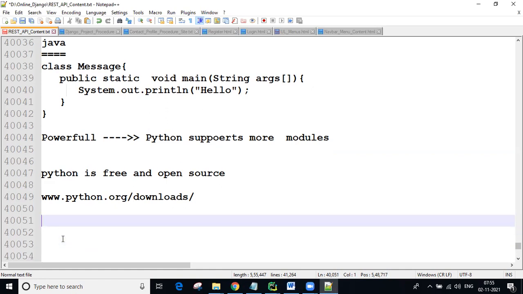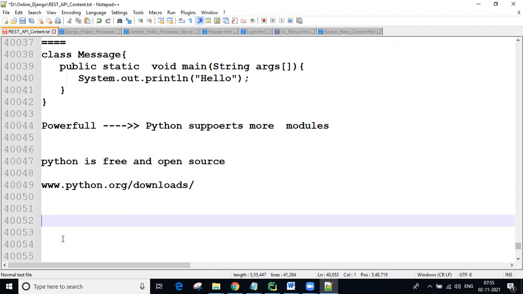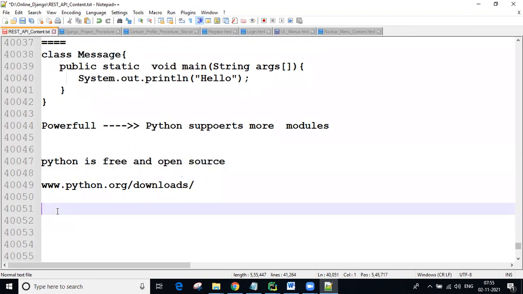In real-time companies, guys, see how much copy pasting we do effectively. If you are good at copy and pasting into your code, then you become a good programming developer. 80 to 90% of people use the internet to handle the coding, so don't worry. So this is one point, free and open source.